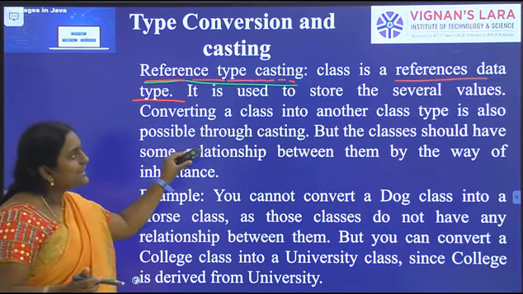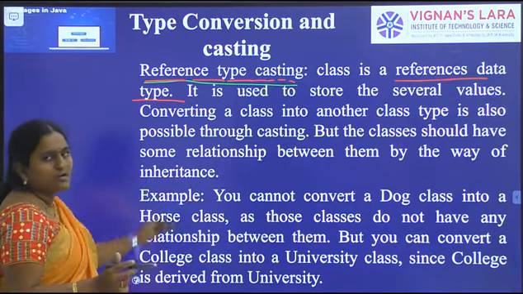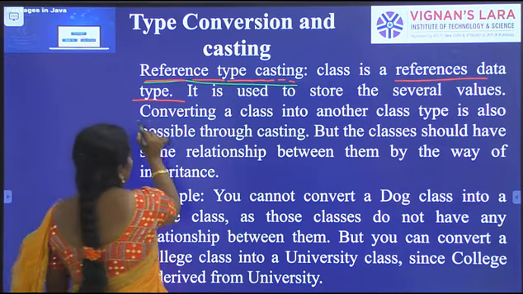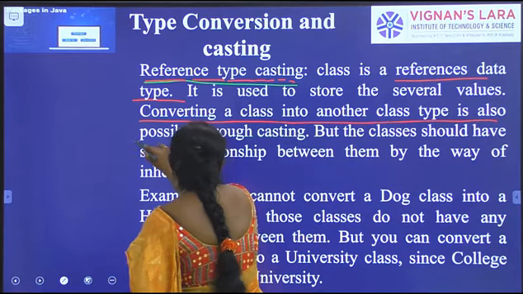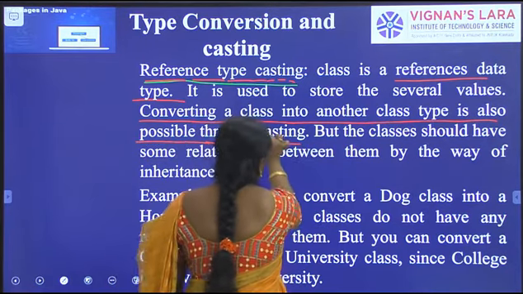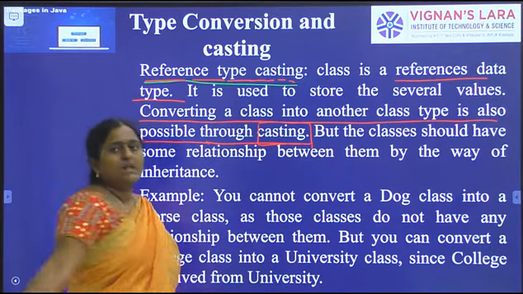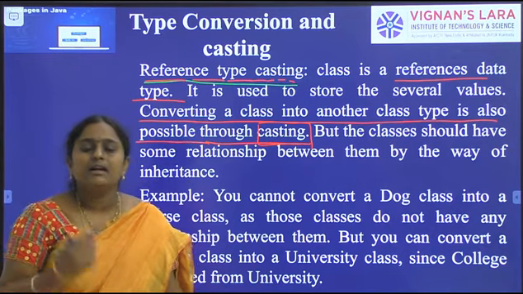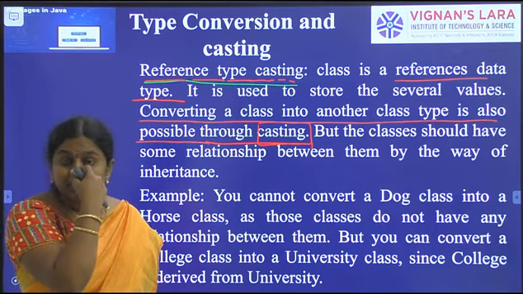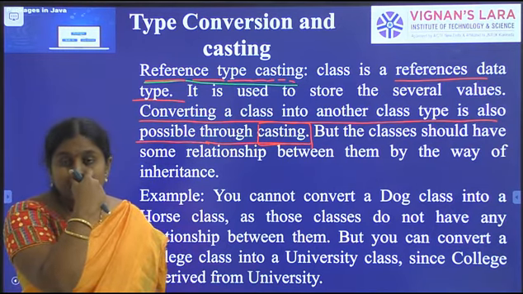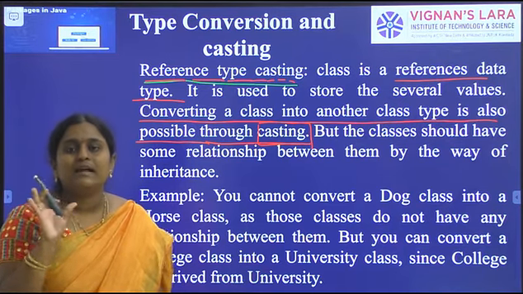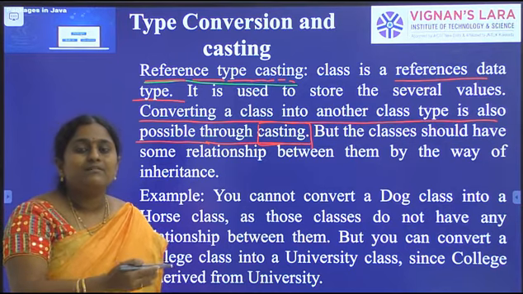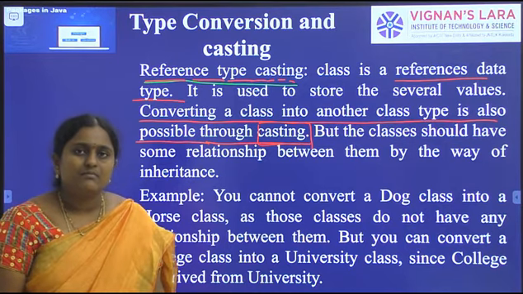Next, converting a class into another class type is possible through casting. Already you know primitive data type casting, in which we can convert one data type to another data type.